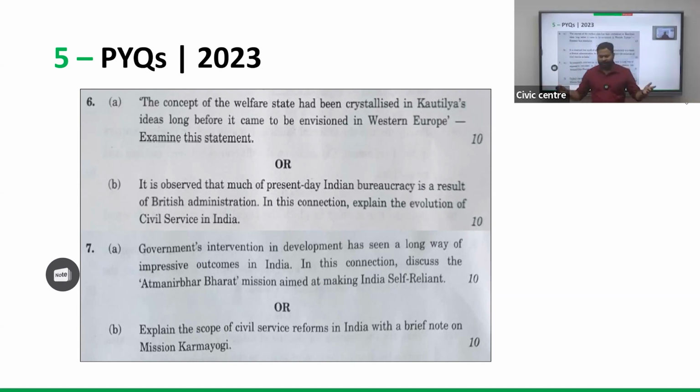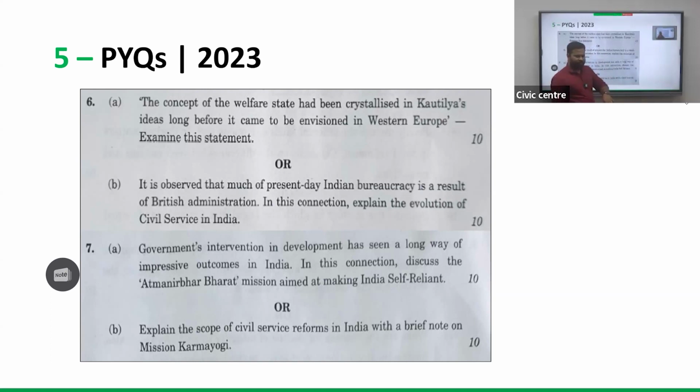I heard from many friends in Europe and the developed world that people won't even go to churches, so religiosity came down. So social development, the birth of various ideas. We can find these things even in the Arthashastra. So it is a comparative question. And for the present day, I already told in this discussion itself, Indian bureaucracy and British administration.